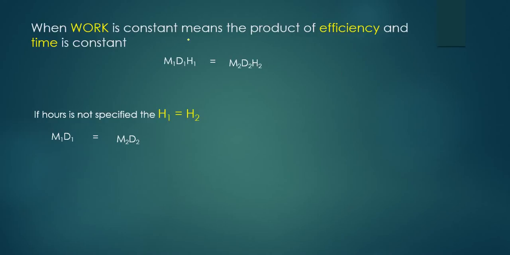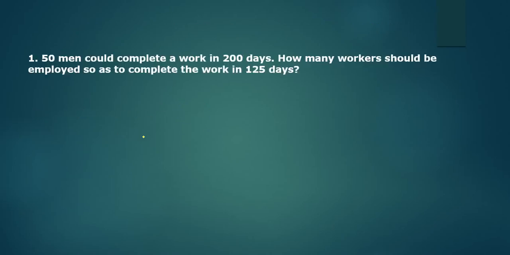When work is constant means the product of efficiency and time is constant. D1 H1 is nothing but time. Okay, here it is time. M1 is nothing but efficiency and M2 is also efficiency. Okay, generally efficiency is in terms of men, a number of people. Now if hours is not specified, same case, then I have to consider H1 is equal to H2, then this formula will become M1 D1 equal to M2 D2.